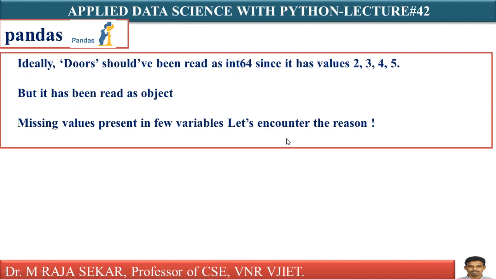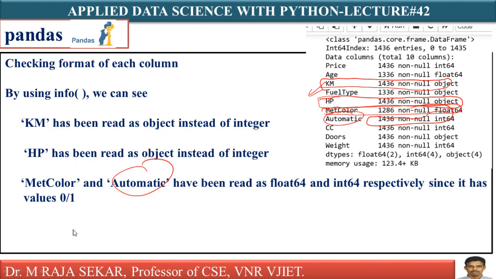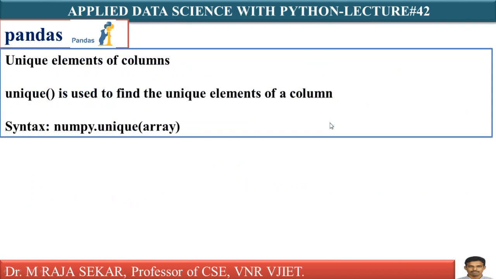We will check first. Ideally, doors should have been read as int64. Why? Because it has values 2, 3, 4, 5. But it has been read as an object. We will try to find the reason why. Doors means 2 doors, 3 doors, 4 doors, something like that. But doors is read as an object. What is the reason? We will try to understand the reason behind these things, and we will try to resolve these issues. How will it be? Just see here. In order to understand, I need the unique function, which is used to find unique elements of a column.